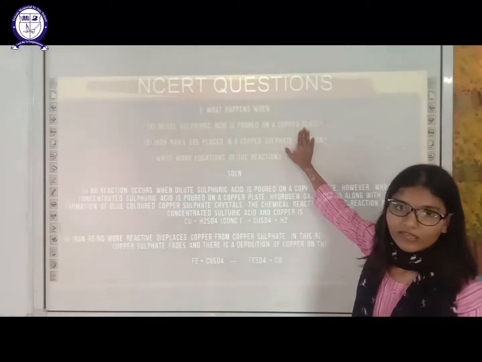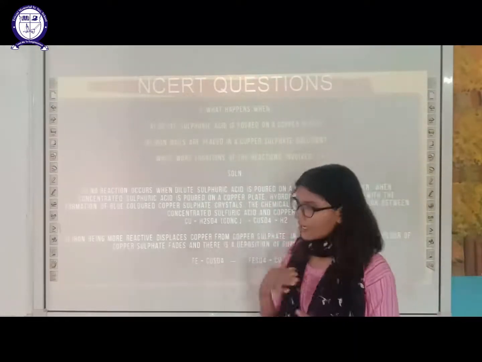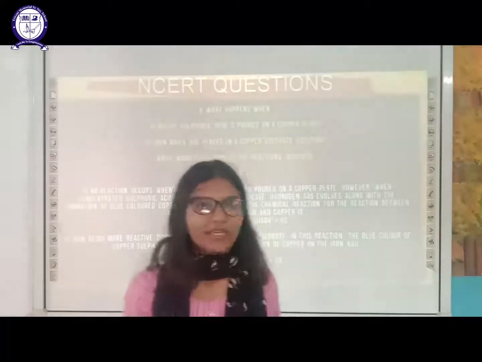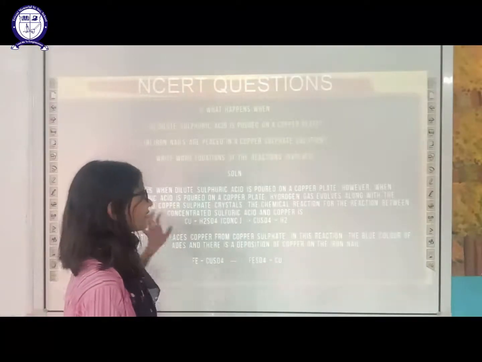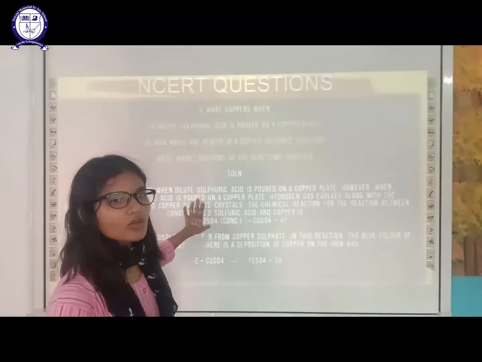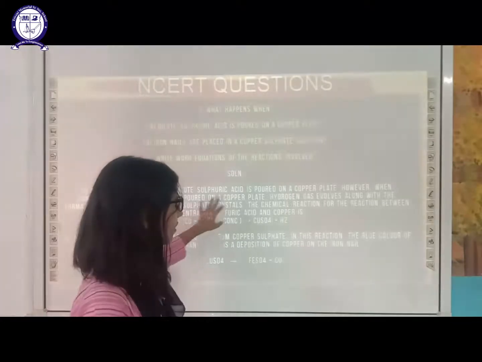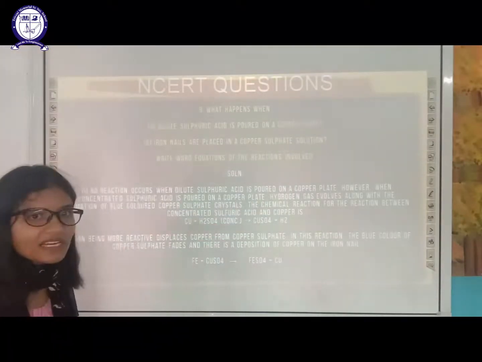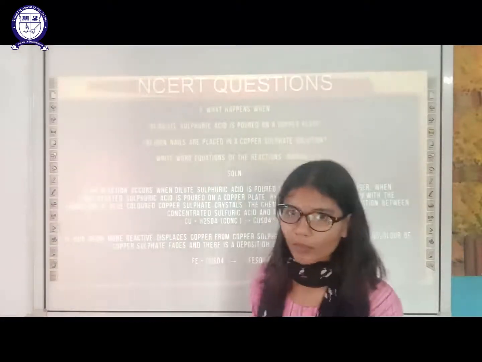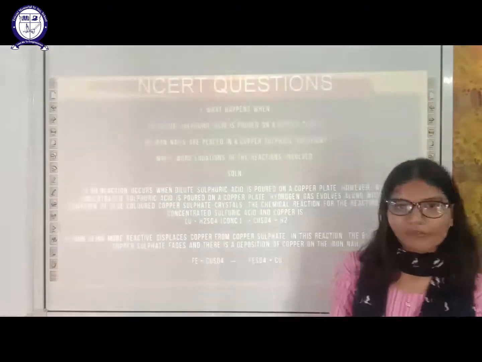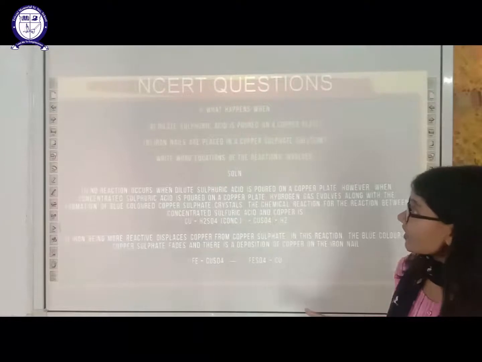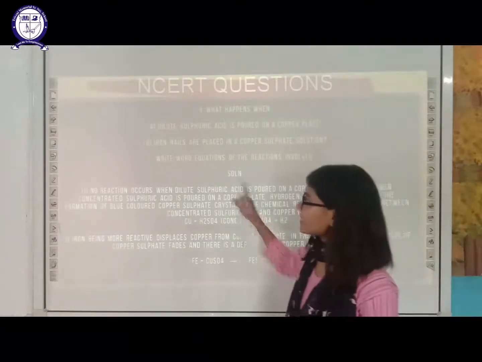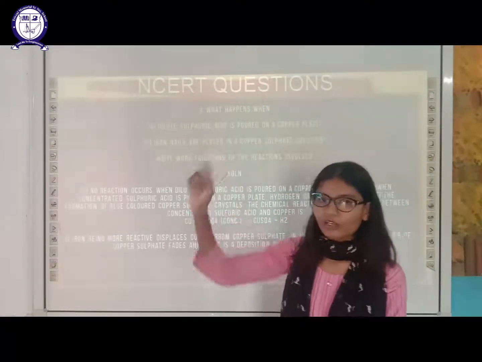Next is, what happens when dilute sulfuric acid is poured on a copper plate? It will not react. Copper will not react with dilute sulfuric acid, but it will react with concentrated sulfuric acid in the presence of heat, at high temperature. It will form copper sulfate, along with a gas.